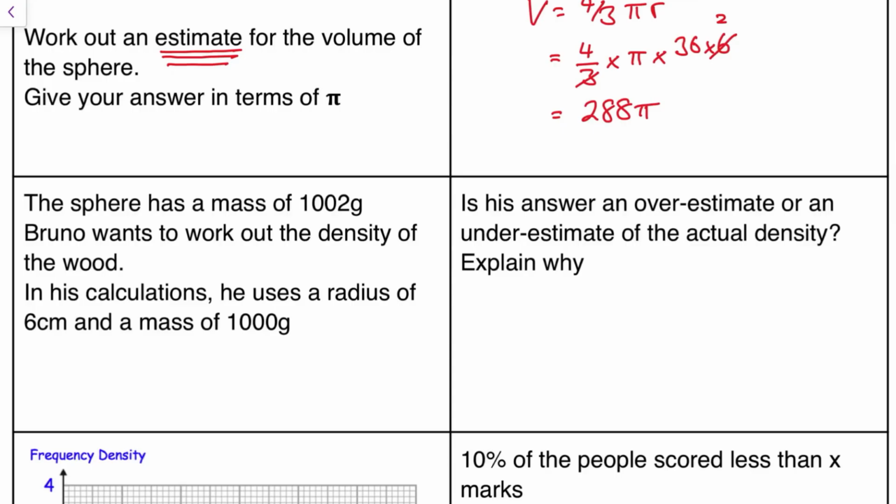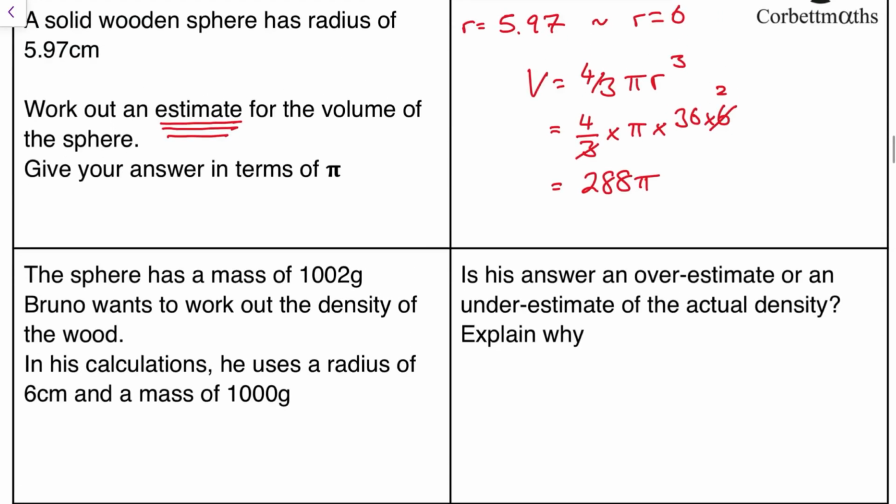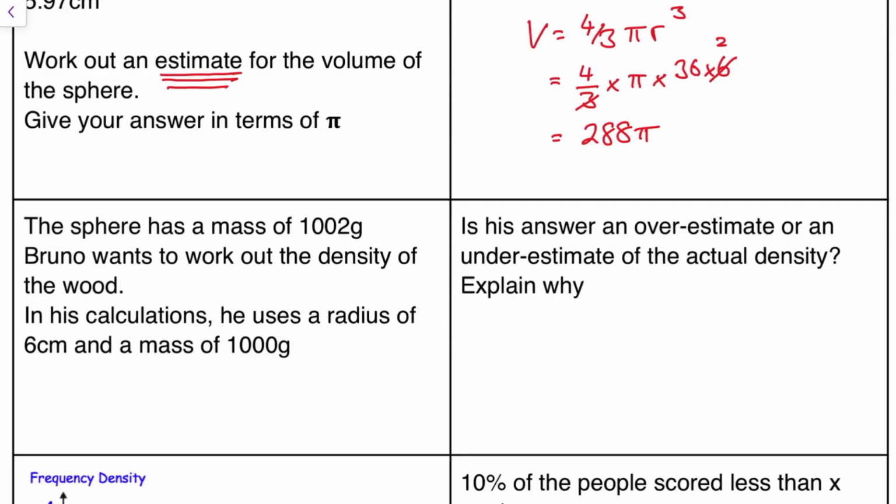Next question. Is this the same sphere? Yes, I think it is. The sphere has a mass of 1002 grams. Bruno wants to work out a density. Okay, I thought it was going to be a balance question, but it's not. These questions come up every now and then. So what you need to know is density is equal to mass over volume. And then what Bruno's doing is rounding his mass down from 1002 to 1000. So therefore my mass is going down.